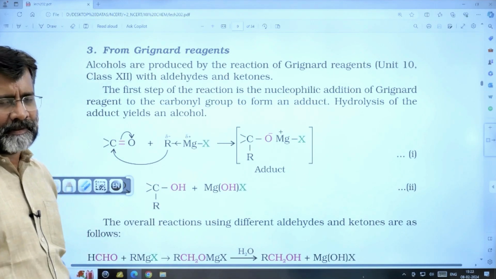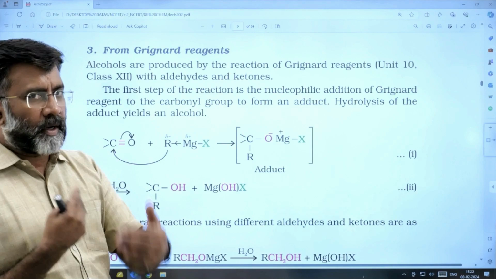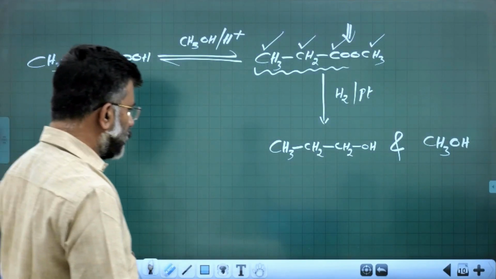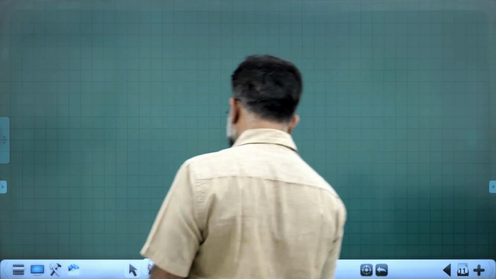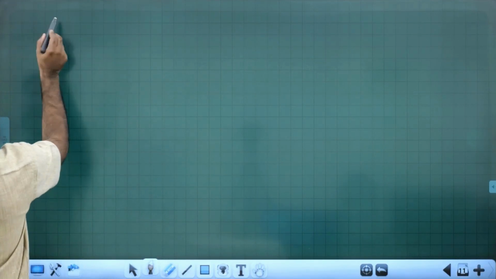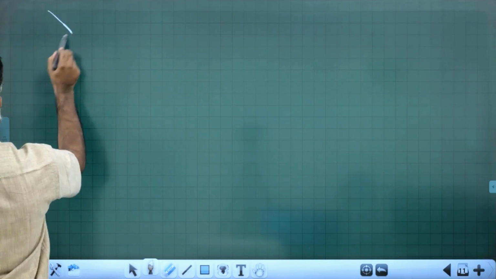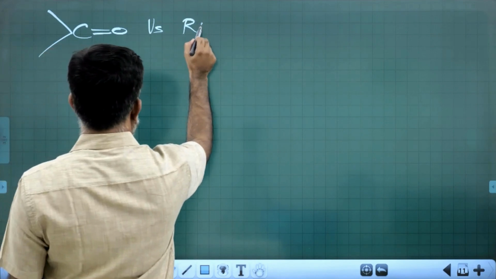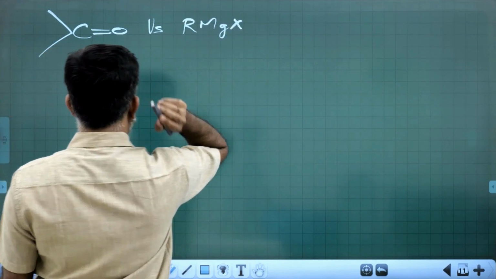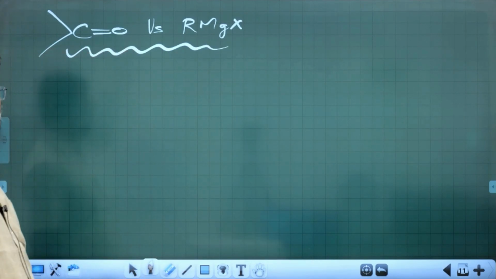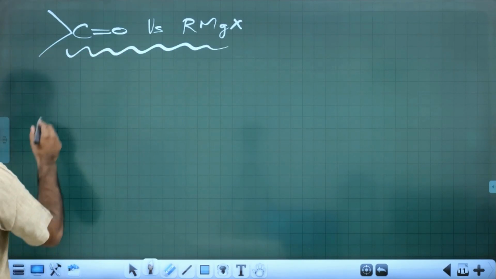Grignard reagents added with the carbonyl compounds, you can get alcohols. How to get alcohols? Grignard reagent versus carbonyl compounds. Carbonyl compounds versus Grignard reagent. That's a very important context. Preparation of alcohols. You see the reaction.